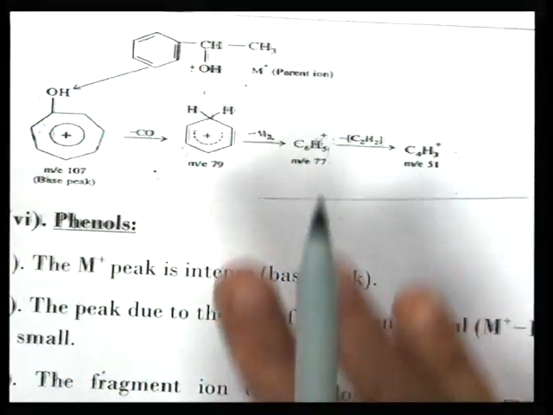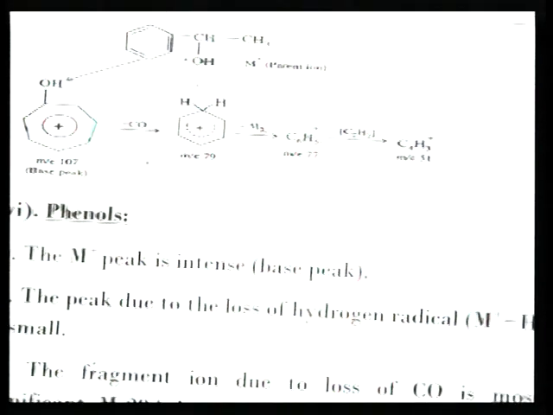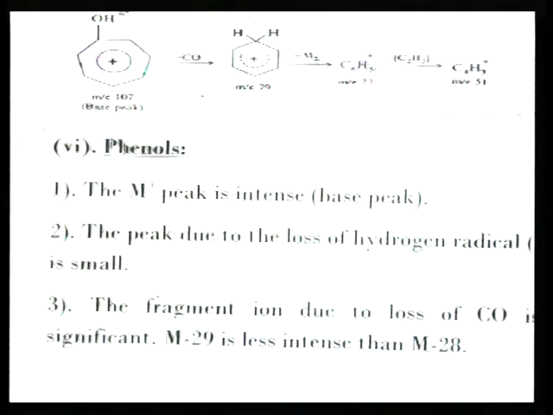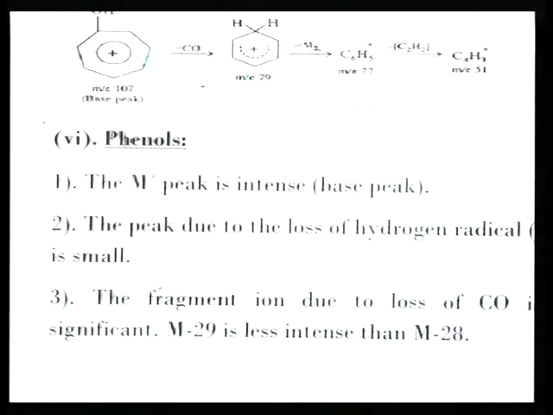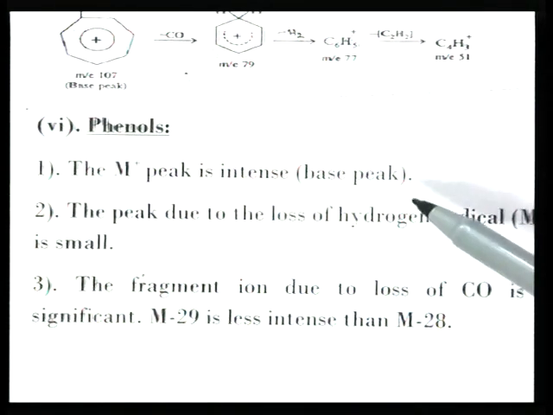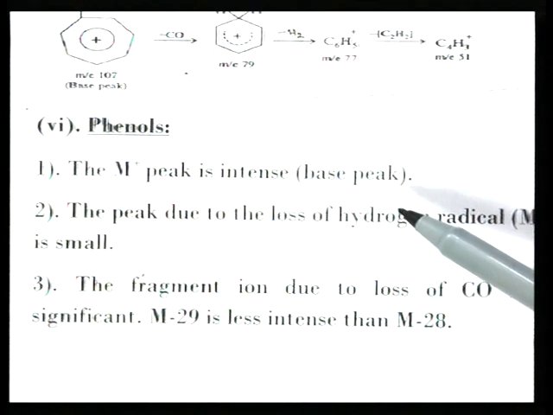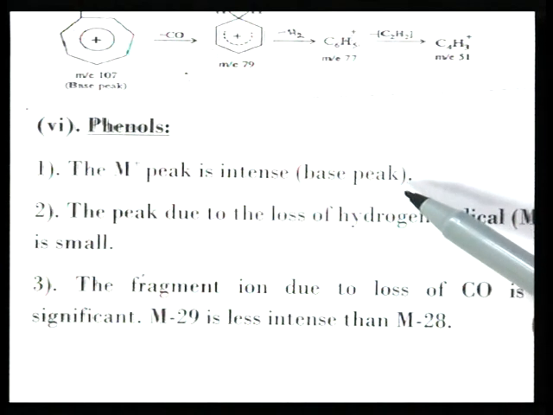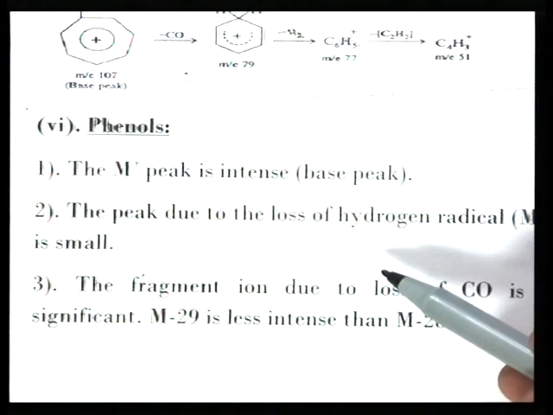So, these are the aromatic alcohol fragmentations. Now, another important class of hydroxy compound is phenols. Phenol is an aromatic compound with the OH group directly attached to the phenyl ring. The molecular ion peak is intense, and in all phenolic compounds it is the base peak. The peak due to loss of a hydrogen radical, that is the M minus 1 peak, is small.